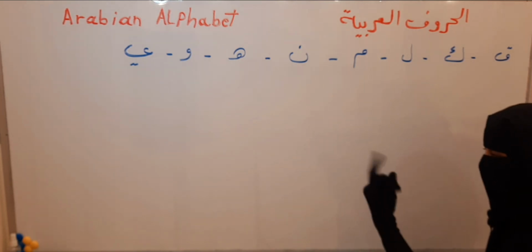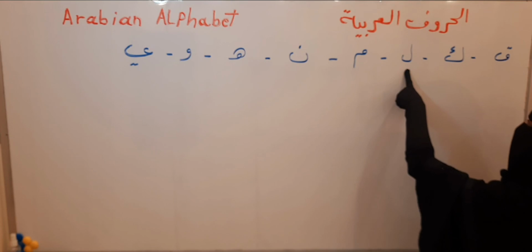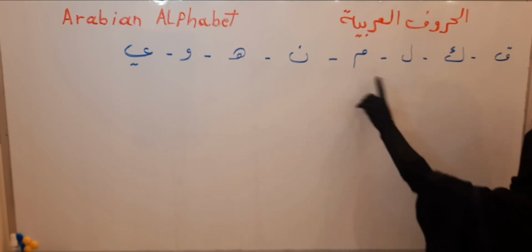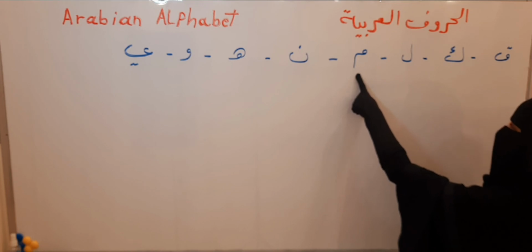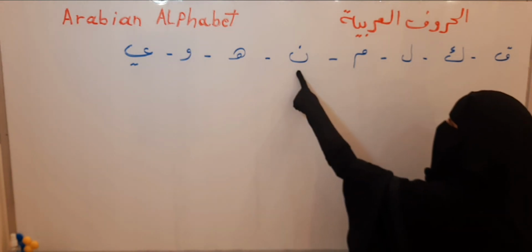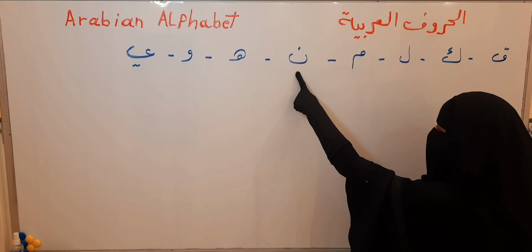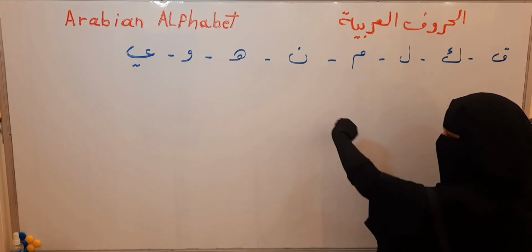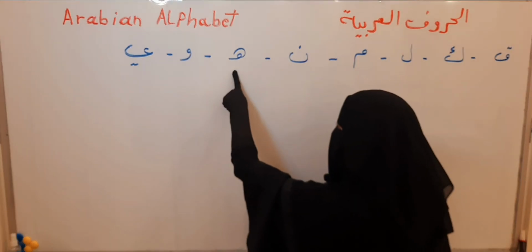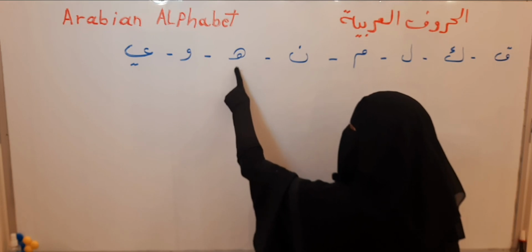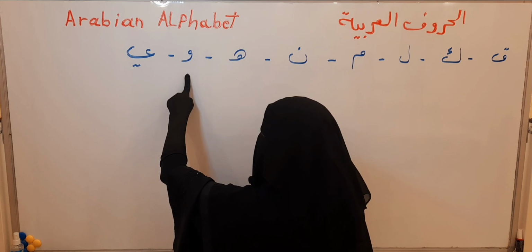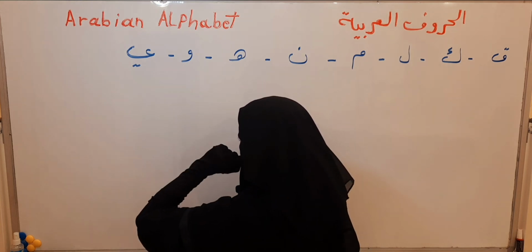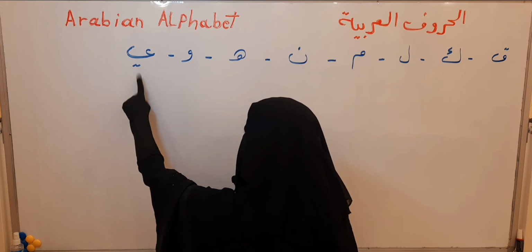Try to pronounce after me, please. Lam, mim, noon, ha, wow, ya.